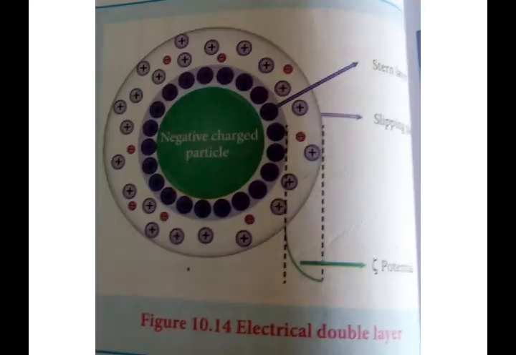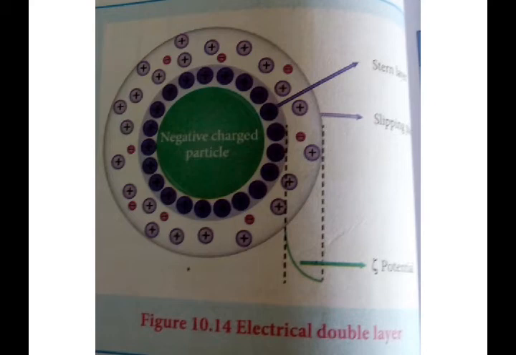First, it is the Helmholtz double layer. In the Helmholtz double layer, see this picture, the surface of the colloidal particle absorbs one type of ion due to preferential absorption. So that layer attracts the oppositely charged ions in the medium. That is, if that layer is negative, then from the medium it attracts the positively charged ions. Likewise, it attracts them and forms one layer.